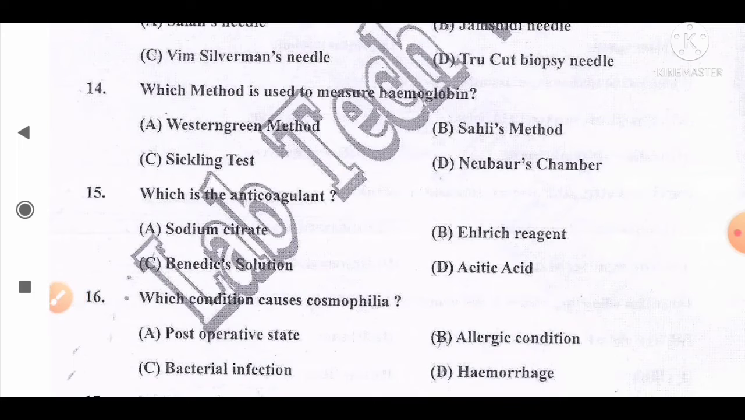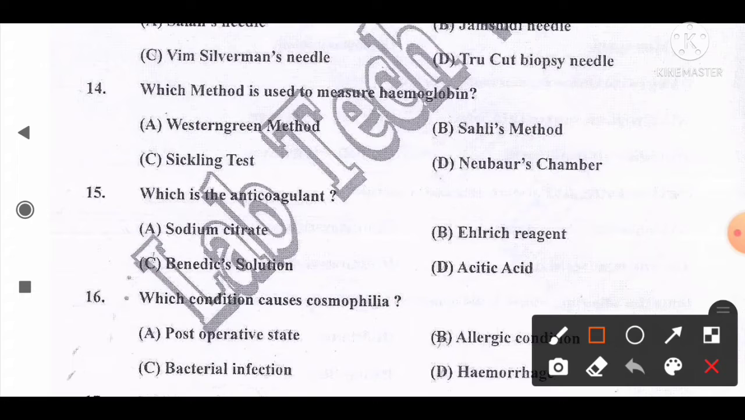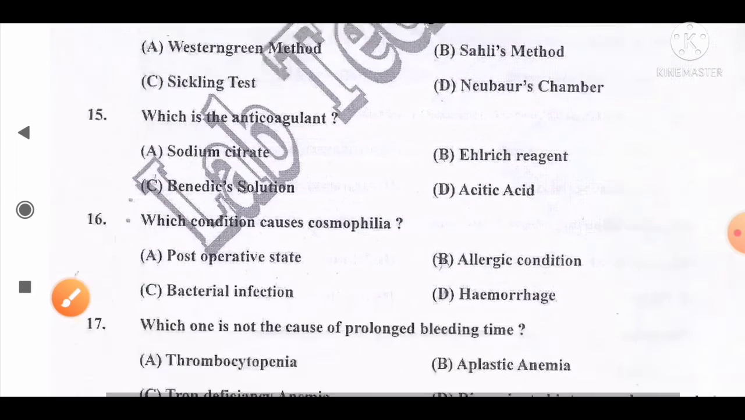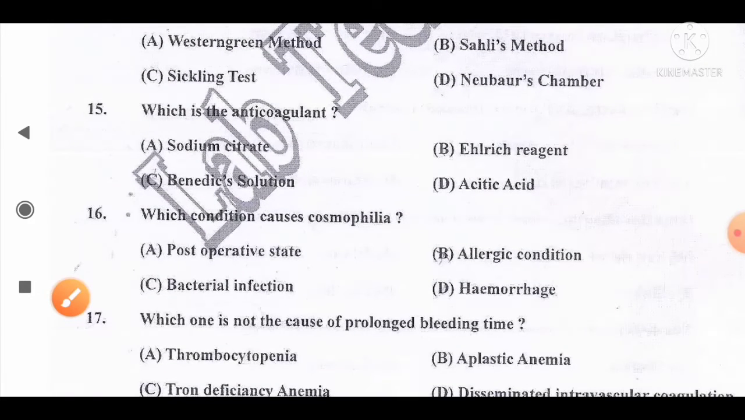Which method is used to measure hemoglobin? Option A. Wintrobe's method, B. Sahli's method, C. Sickling method, D. Neubauer's chamber. And the correct answer for this question is option B. Sahli's method is used for the measurement of hemoglobin. So option B is the correct answer for this question. Move to the next question, number 15.